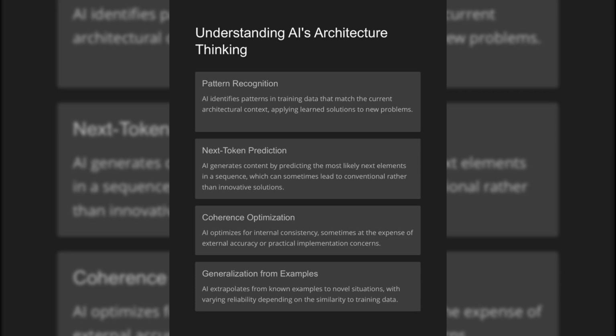AI identifies patterns in training data that match the current architectural context, applying learned solutions to new problems. AI generates content by predicting the most likely next elements in a sequence, which can sometimes lead to conventional rather than innovative solutions. AI optimizes for internal consistency, sometimes at the expense of external accuracy or practical implementation concerns. AI extrapolates from known examples to novel situations, with varying reliability depending on the similarity to training data.